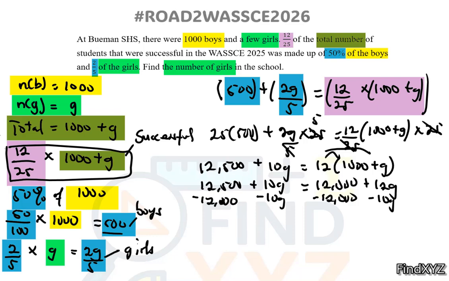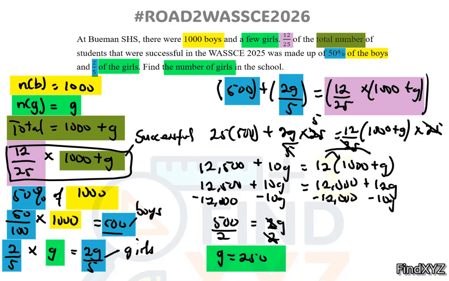Then 12,500 minus 12,000 will give us 500. Then 10g minus 10g will give us 0. 12,000 minus 12,000 will give us 0. Then 12g minus 10g will leave us with 2g. Since we are looking for g, let's divide both sides by 2. So how many 2 are in 500? That will leave us with 250. So the number of girls at Bueman Senior High School were 250 girls.